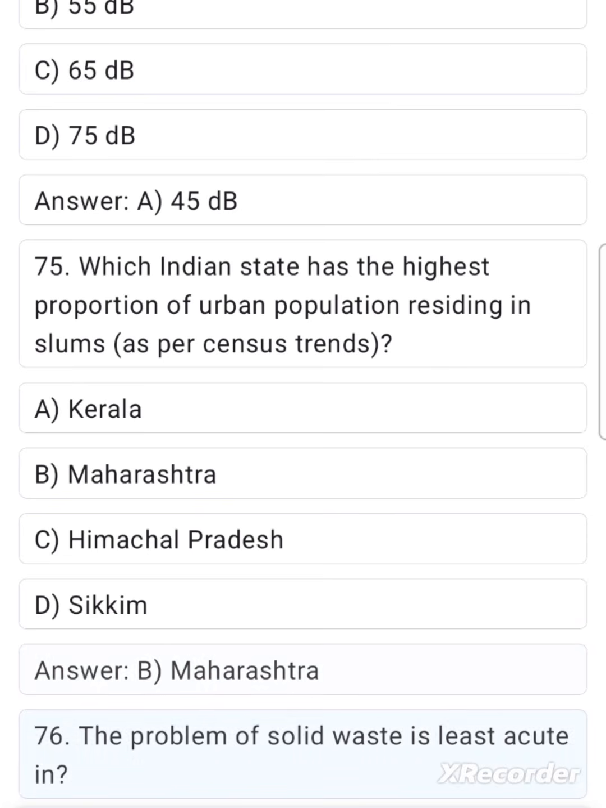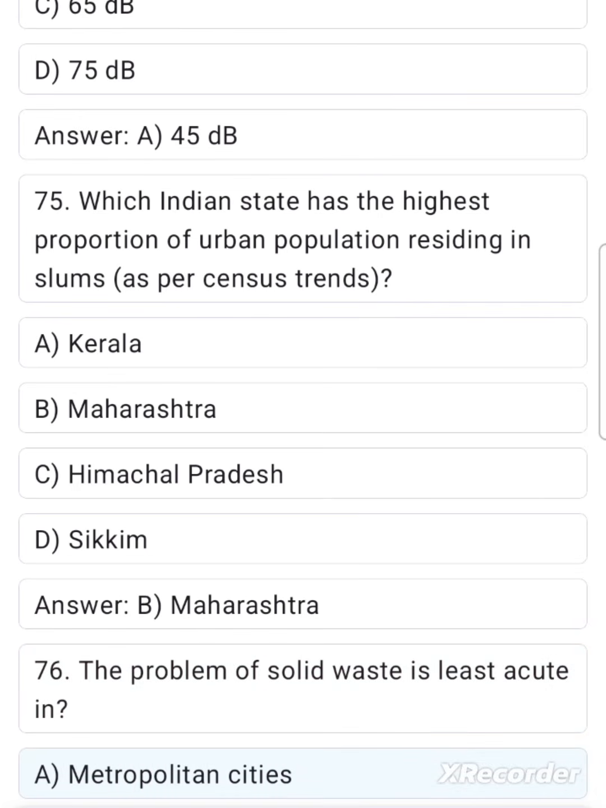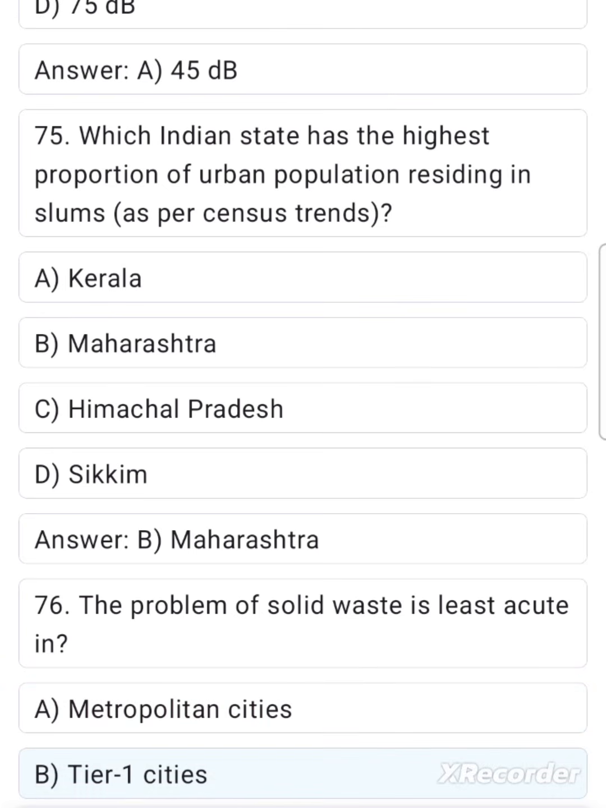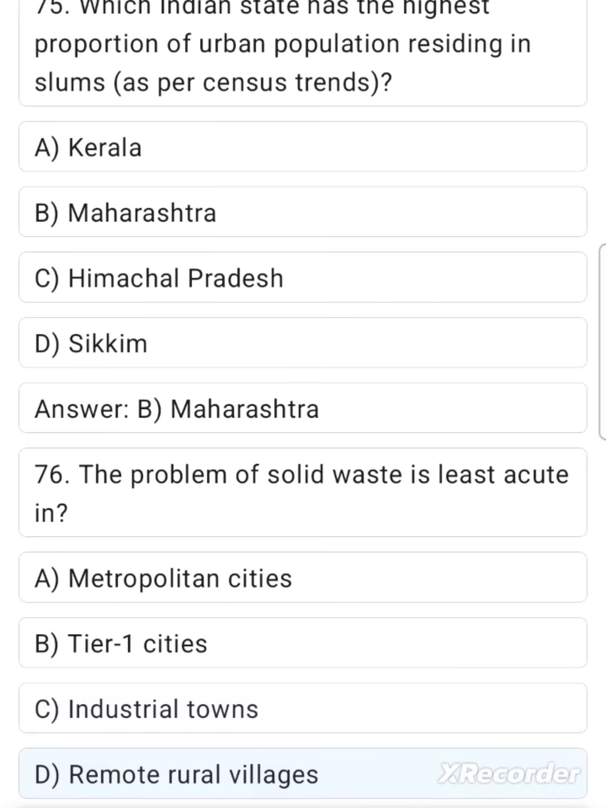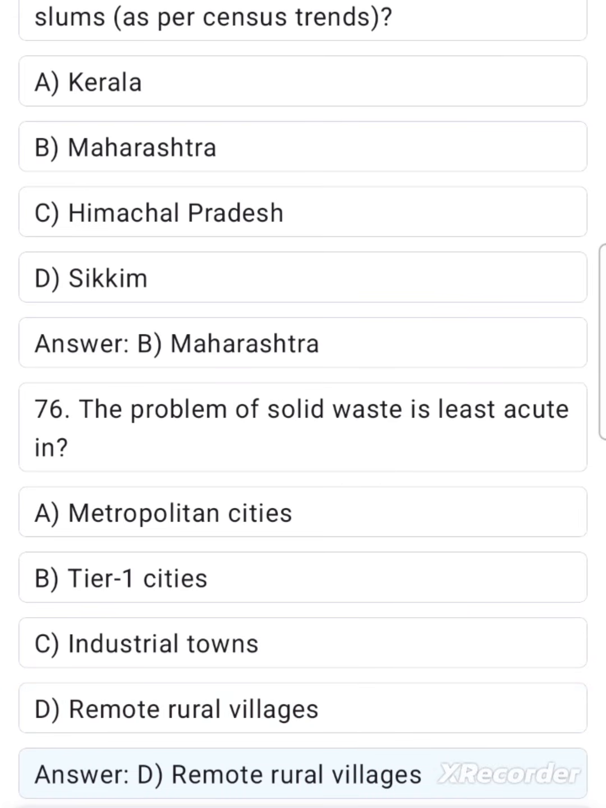Maharashtra. 76. The problem of solid waste is least acute in A. Metropolitan cities. B. Tier 1 cities. C. Industrial towns. D. Remote rural villages. Answer D. Remote rural villages.